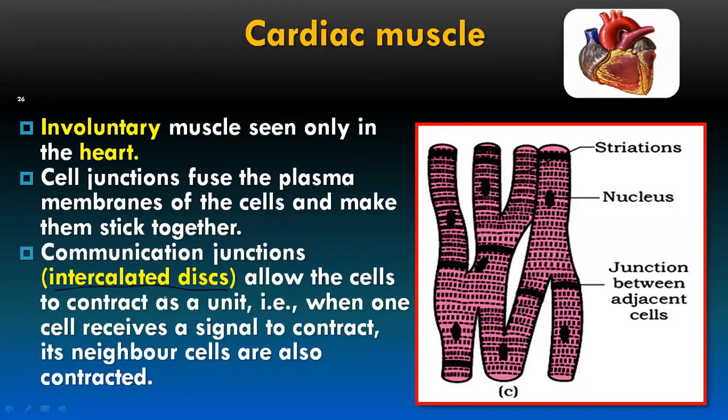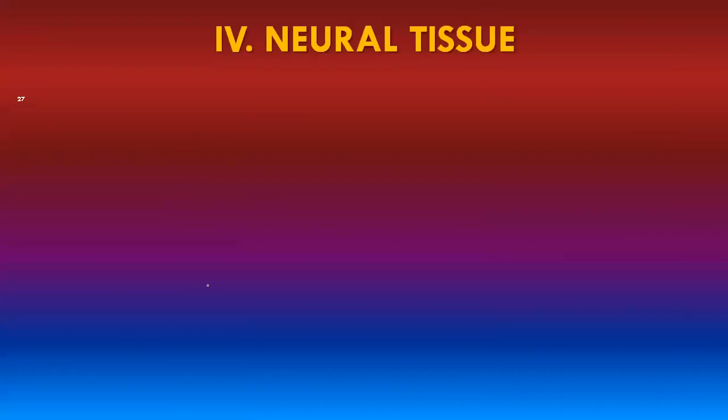When information passes to one cell, all the other cells also contract together. When one cell receives a signal to contract, its neighbor cells also contract. So the intercalated disc is an important term, try to remember.